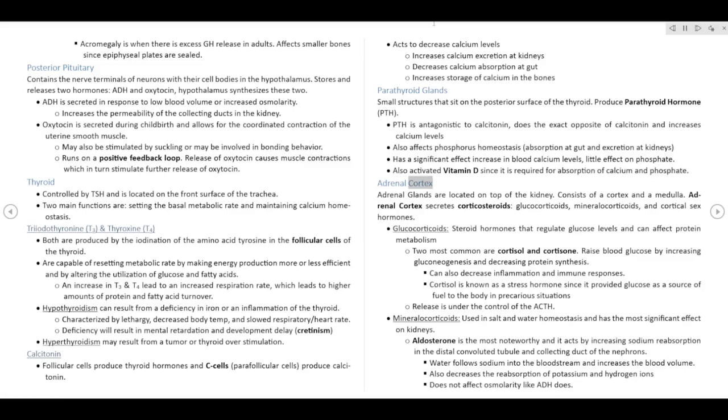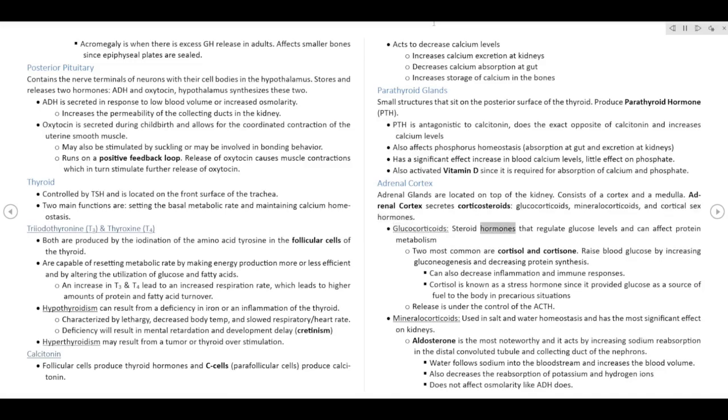Adrenal cortex. Adrenal glands are located on top of the kidney. They consist of a cortex and a medulla. The adrenal cortex secretes corticosteroids: glucocorticoids, mineralocorticoids, and cortical sex hormones.